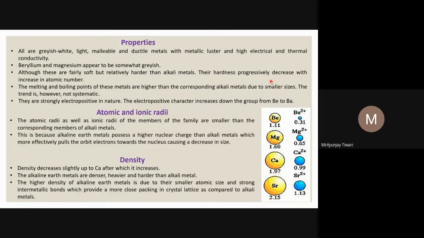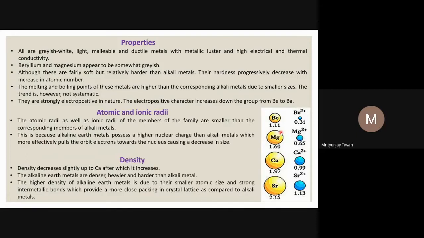Their hardness progressively decreases down the group with the increase in metallic character. Although you see an increase in metallic character or electropositive character, their hardness decreases. If the metallic bonding is stronger, they will be harder.